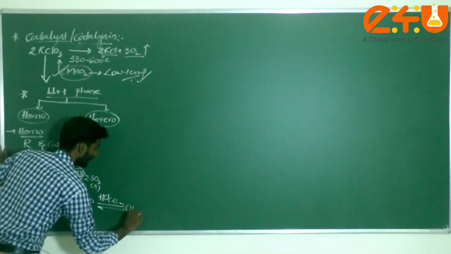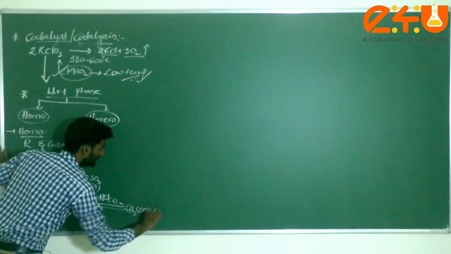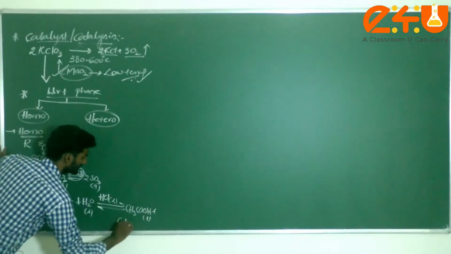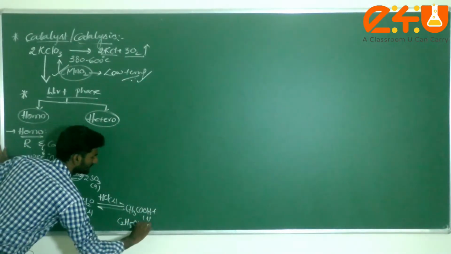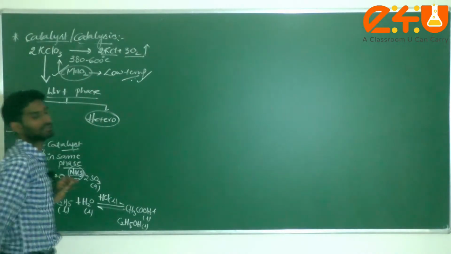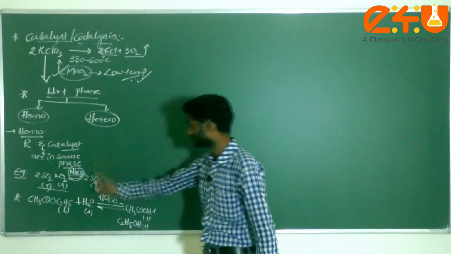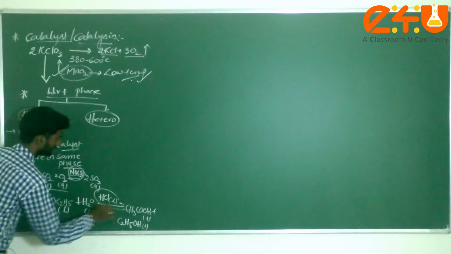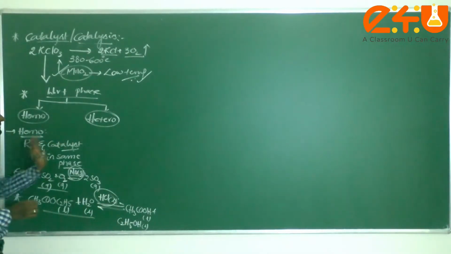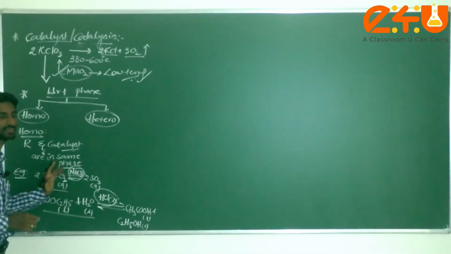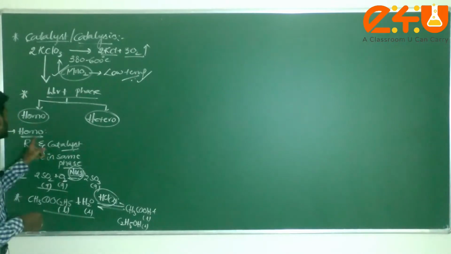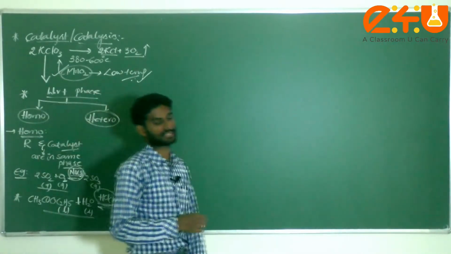Will form here. Already we know CH3COOH is a liquid, plus C2H5OH, which also comes under liquid. Understood? Now check here: this is the catalyst and these are the reactant molecules. Are they in the same phase or different phases, dear students? Very good. Same phase, such type of catalyst is known as homogeneous.